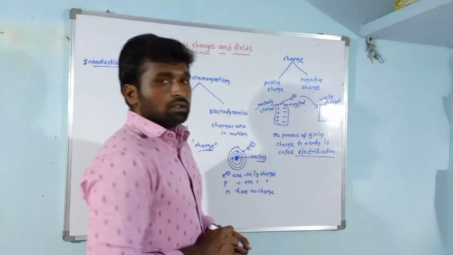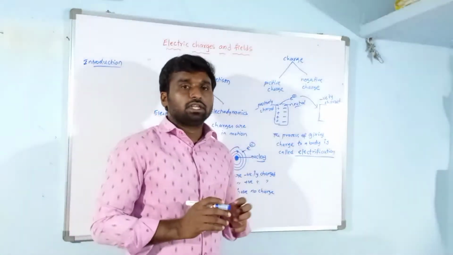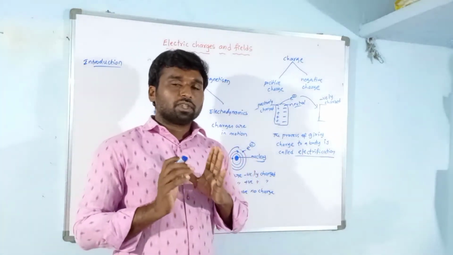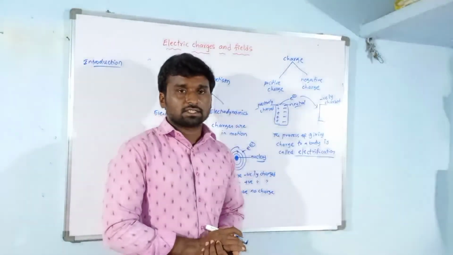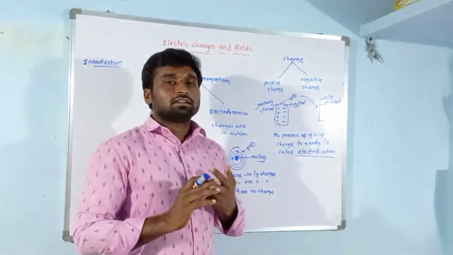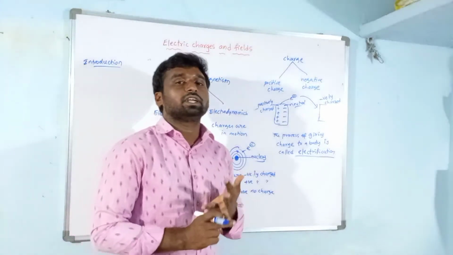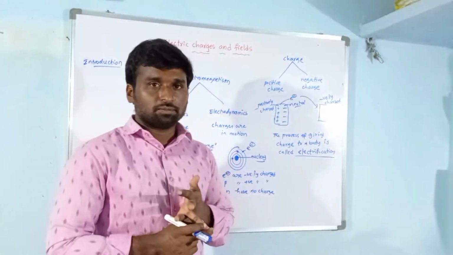We have three electrification methods. That means a body can be charged in three ways: one is charging by friction, another one is charging by conduction, third one is charging by induction.